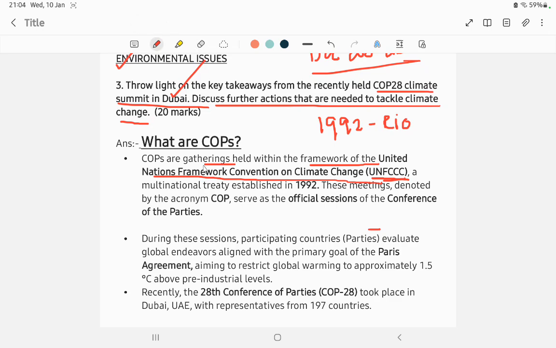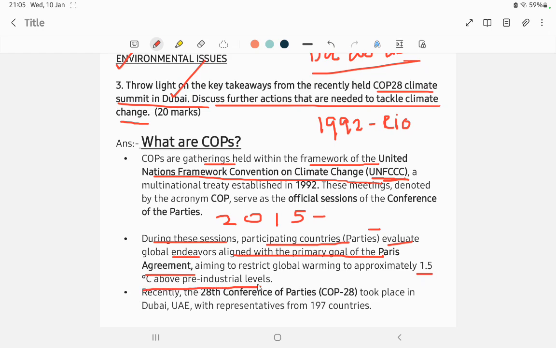This time the Conference of Parties is in Dubai, UAE. During these sessions, participating countries, that is parties, evaluate global endeavors aligned with the primary goal of the Paris Agreement. In 2015, at COP21, the Paris session, the major decision was to restrict global temperature rise to 1.5 degrees above pre-industrial levels.